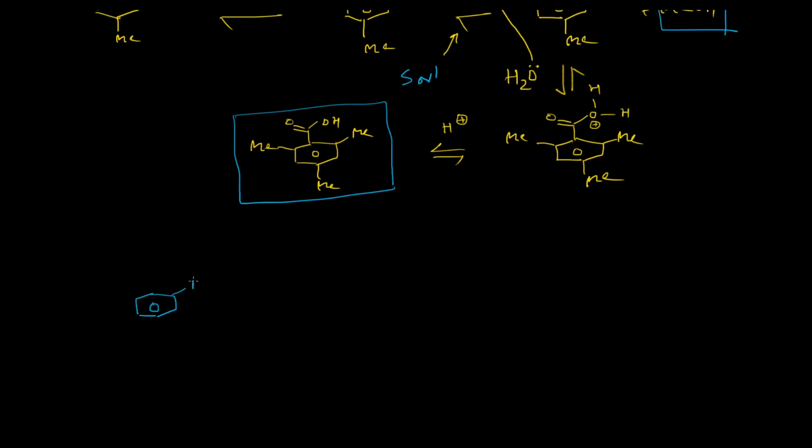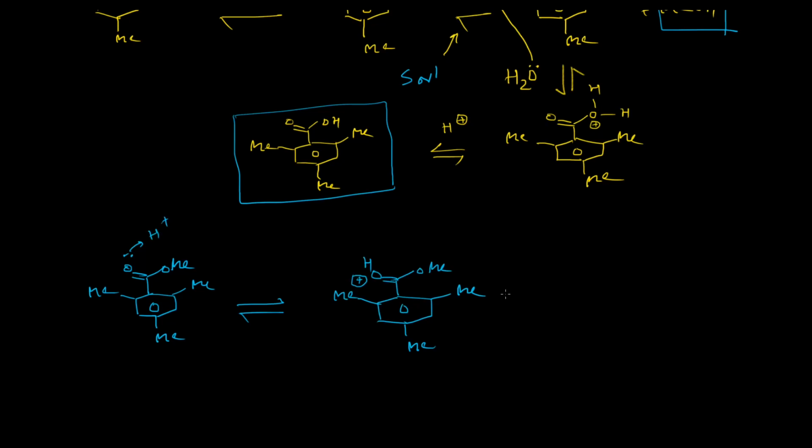methyl ester of mesitoic acid, then what will happen, after protonation of this sp2 hybridized oxygen center and formation of this positively charged ester molecule, the nucleophilic attack will take place by the water molecule at this particular carbonyl center, which will result in the formation of a tetrahedral intermediate.